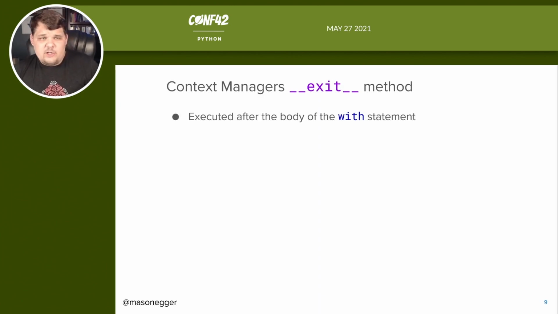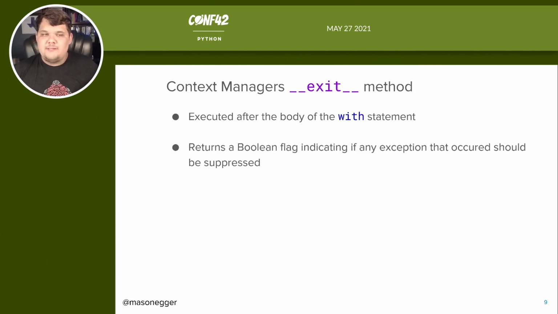The exit context manager method is executed after the body of the with statement. So after all of the code within the with statement has been executed, this is kind of the cleanup. This is what's going to put everything back the way it needs to be. It's going to close file handles, close connections. So this happens after all of the code within the indented block is executed.